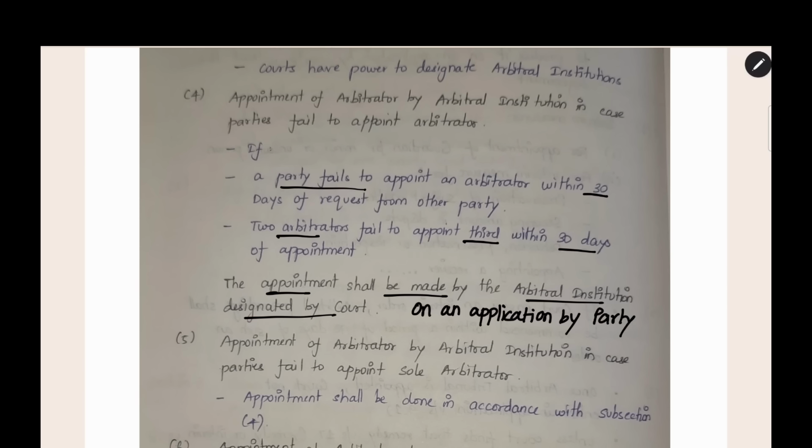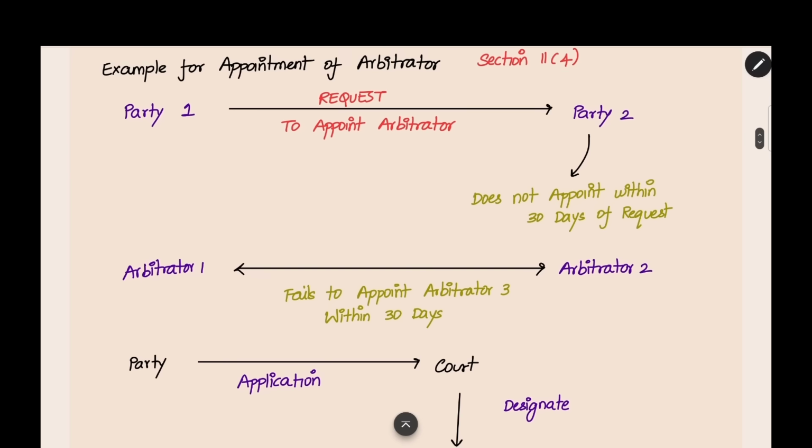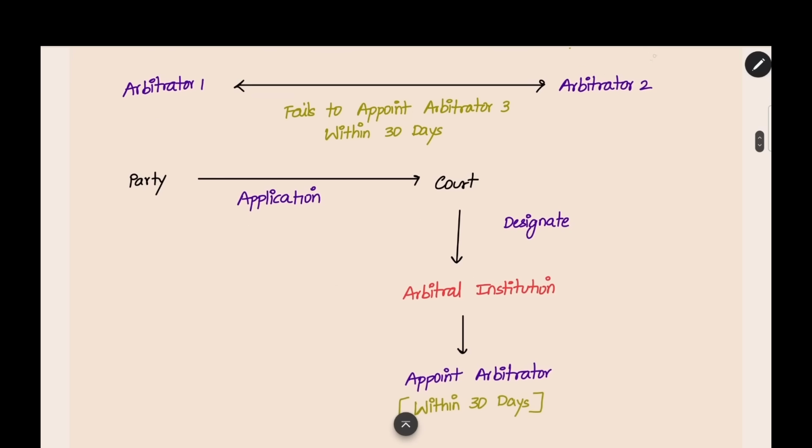Now let us understand what this is saying. If the arbitrator is not appointed within 30 days, either by the parties or by the first and second arbitrators, a party to the arbitration can make an application to the court. Now what the court will do is designate an arbitral institution. The court will say, party, you cannot appoint the arbitrator because you are not allowed to appoint after 30 days. You are coming to us for an arbitrator. Now we are designating an arbitral institution like the International Chamber of Commerce to take up your case. The arbitral institution will appoint an arbitrator for you.